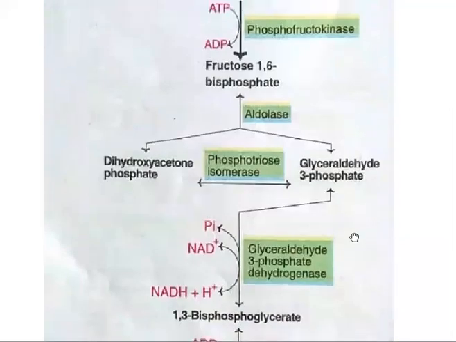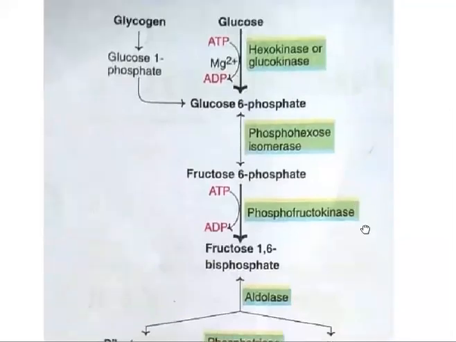So this is a very important pathway from an academic point of view. No need to memorize this pathway by heart. Everything is clear, everything is conceptual. You just understand what reaction is going on, what type of reaction is involved, and how the substrate is converting into a compound. So this is a very important topic,